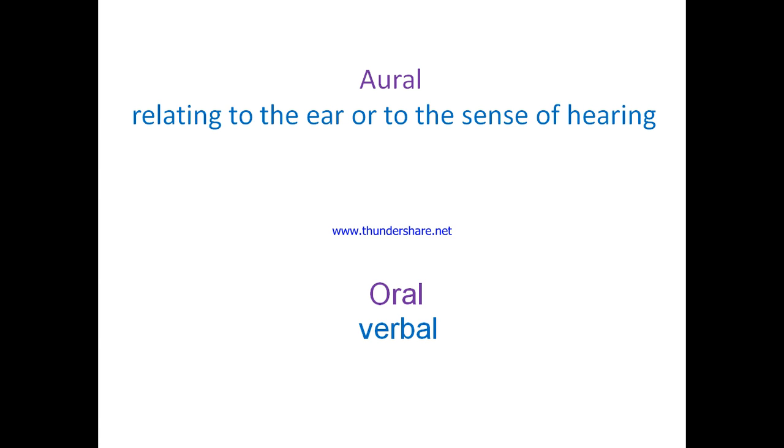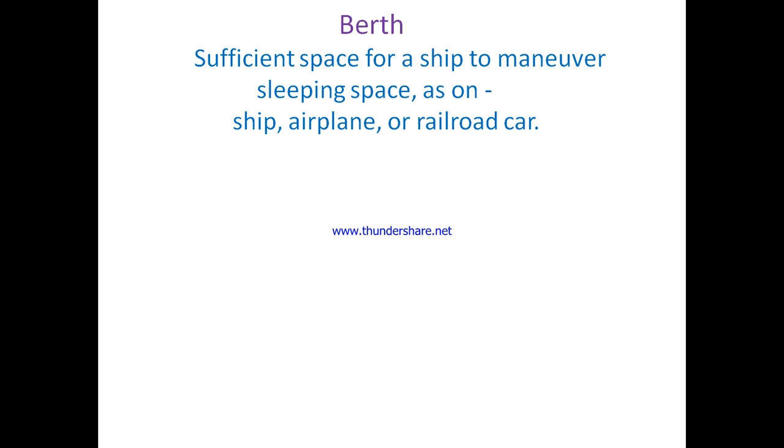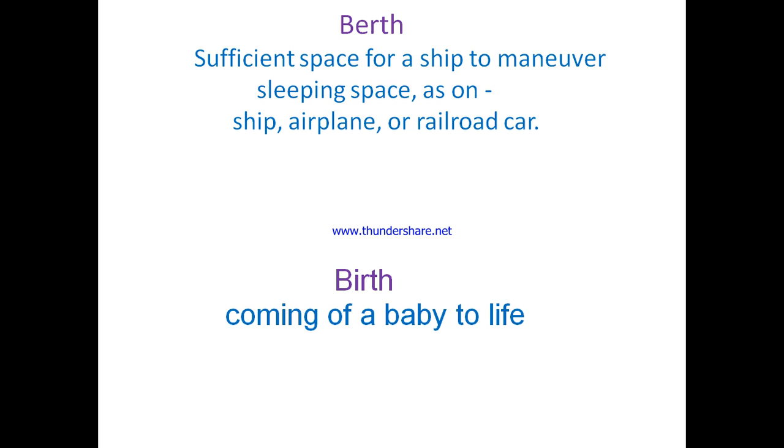So let's move to the other word, which is the difference between berth and birth. Let's see the first one, which is BERTH. A berth has sufficient space for a ship to maneuver. It's also a sleeping space, as on a ship or airplane or railroad car. The second one, of course everybody knows about it, is BIRTH, which is the coming of a baby to life.